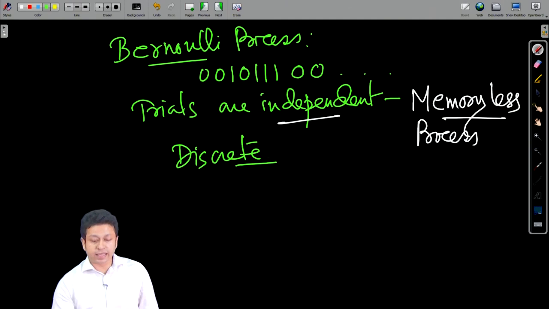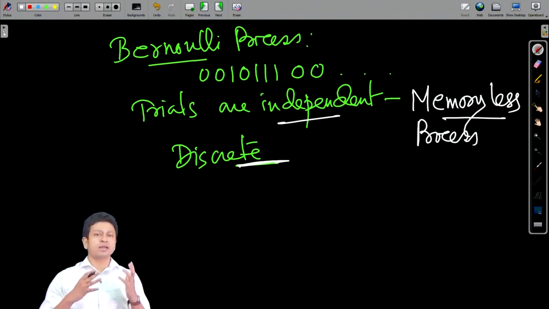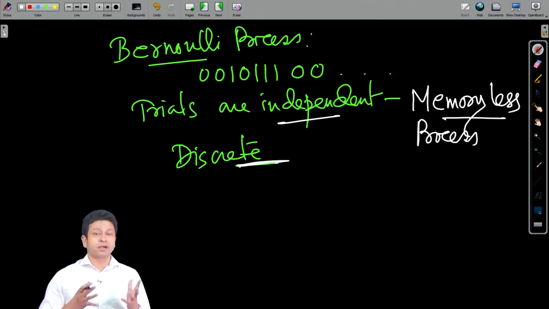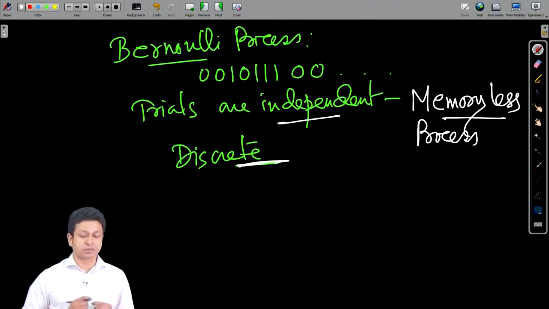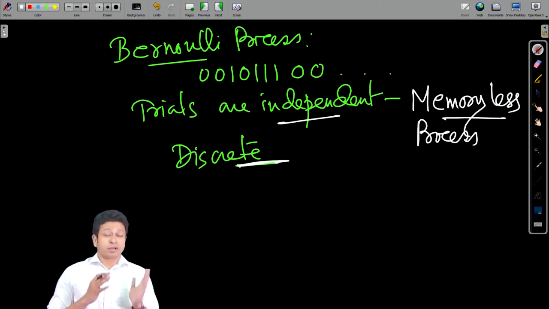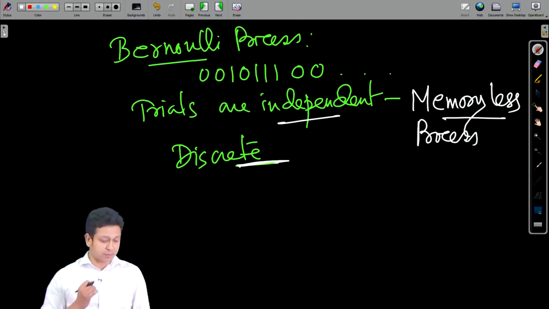So, we will see using these points, using this kind of criteria. We know by now what a Bernoulli trial is and what a Bernoulli process is, and we will derive something very interesting going forward about the properties of the random variable. That property is going to be really crucial going forward. We will talk about it in a while, but before I get into that, let me explain what you have learned previously about the expectation and variance of a Bernoulli process. We will try to derive the expectation and variance of a Bernoulli process.